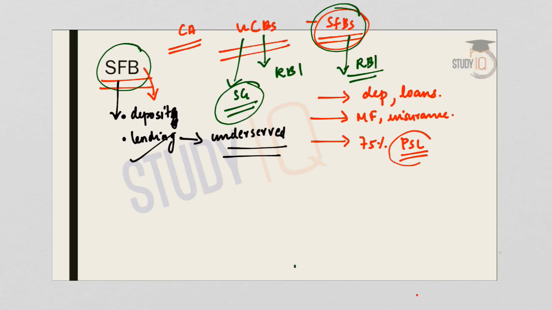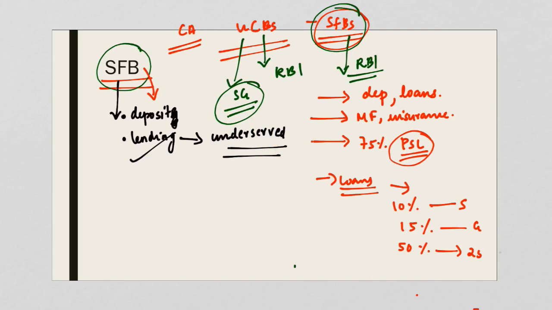So their priority sector lending is capped at 75%. Now regarding the loans provided by small finance banks, the maximum loan size can be 10% of the capital funds to a single borrower, 15% of the total capital funds if it is to a group, and a minimum of 50% of the loans should be up to 25 lakhs.